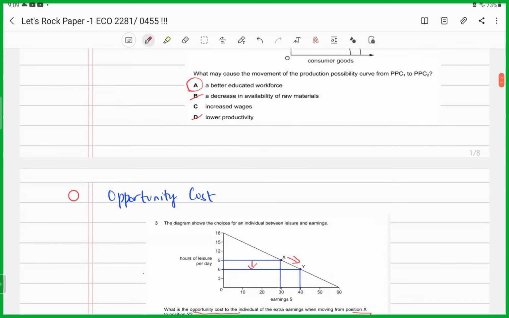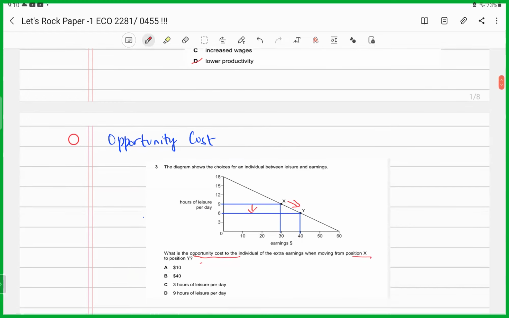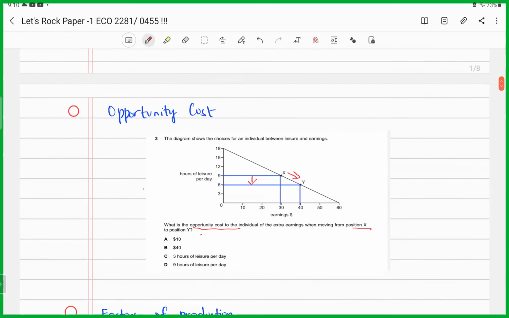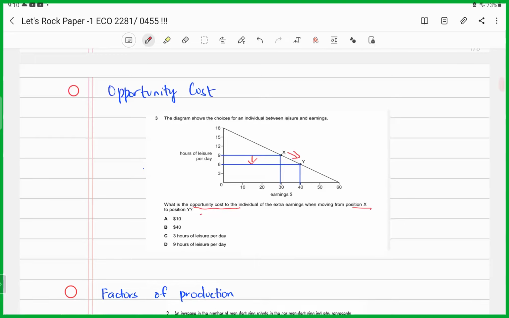Be crystal clear in your concepts. Keep your definitions intact. Revise thoroughly so that at least in the microeconomics topics, you can reward yourself with easy peasy marks. All right. Don't make unnecessarily careless mistakes in these easy questions. Opportunity cost, again, a highly tested topic, examiner favorite. It could either be in a descriptive question form or it could be a graphical representation, like I have given you an example through this citation.